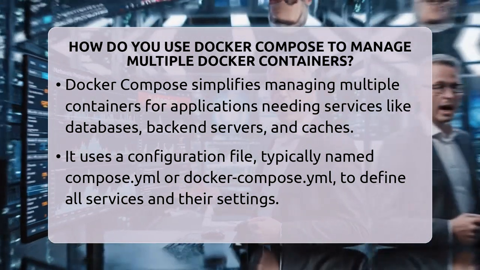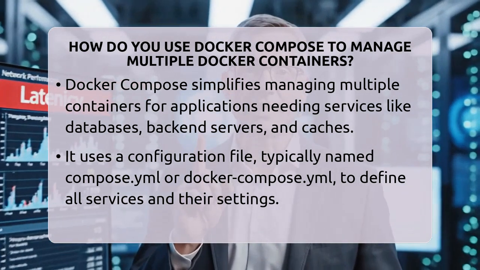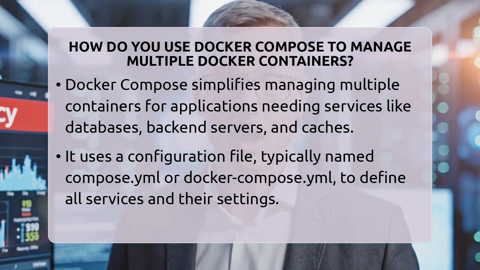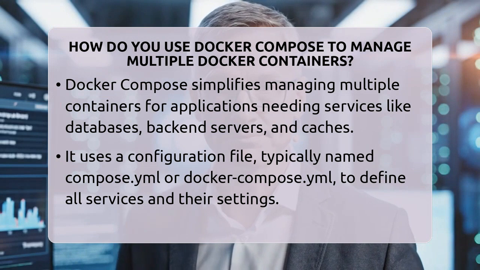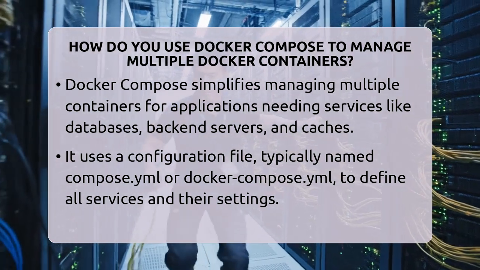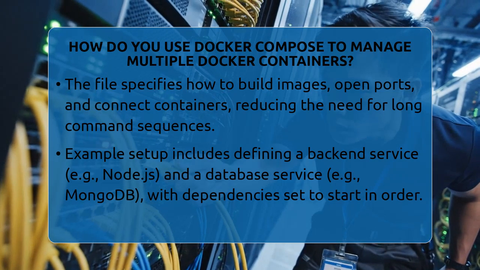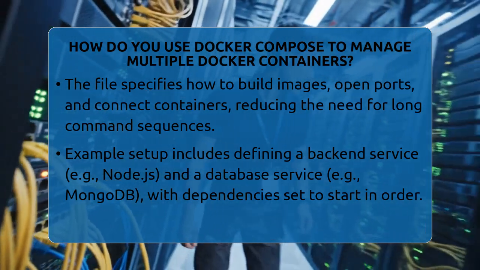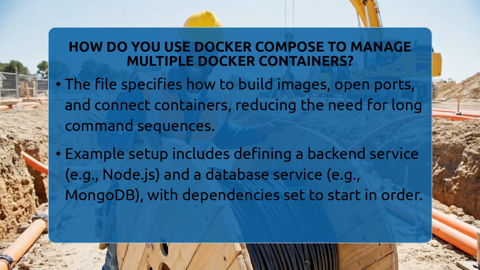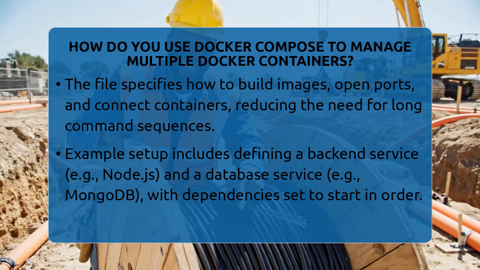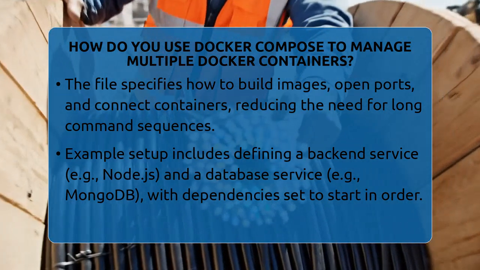Instead of typing long commands for each container, you write a simple configuration file called compose.yaml or docker-compose.yaml. This file lists all your services like web servers, databases, and caches, along with their settings. You tell Docker Compose how to build images, which ports to open, and how the containers connect.